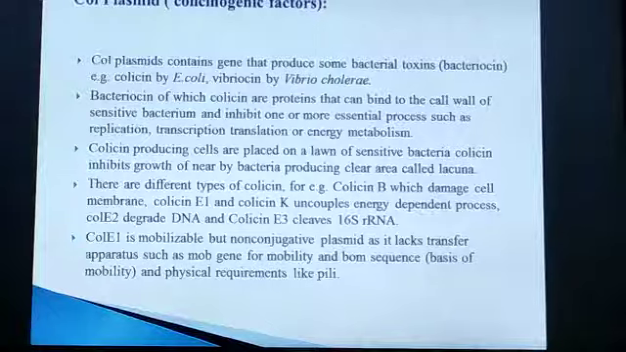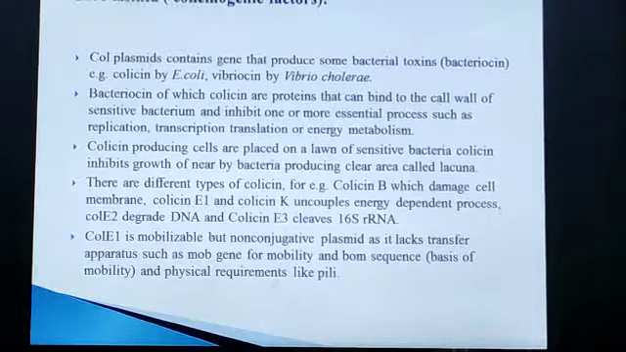Next type of the plasmid is the colplasmid, also called the colicinogenic factors. Colplasmids are present in bacteria, for example E. coli. That plasmid secretes a toxin, for example colicin. The colplasmid present in Vibrio produces Vibriocin.